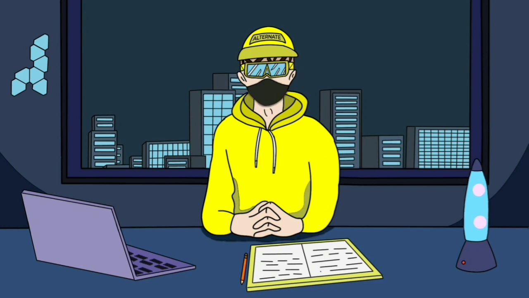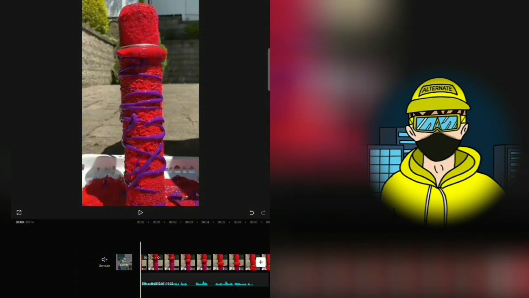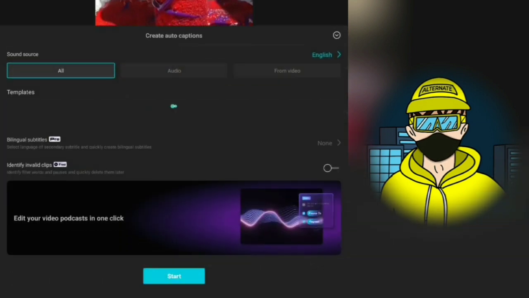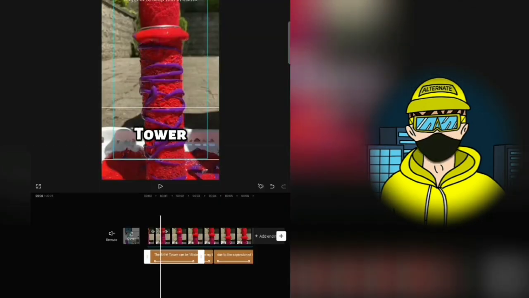After that, you need to edit it. Go to CapCut, it's free. Go to new project, add all of the videos we got from YouTube. Then put in the voiceover and then click on the text and click auto caption. It will generate captions for you so you don't have to write them individually. Then choose an animation for the caption with a good font and size.